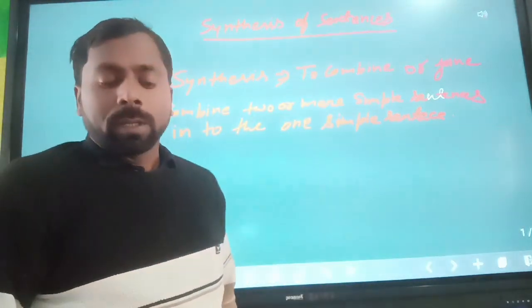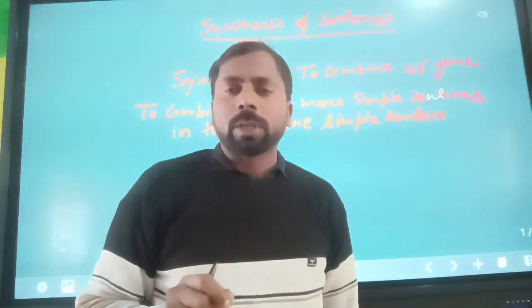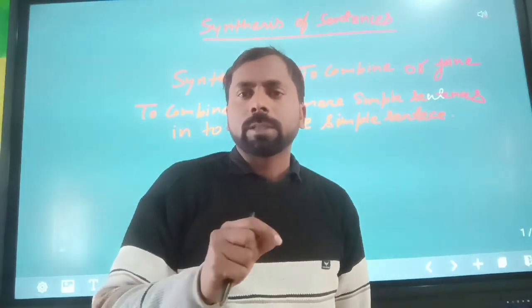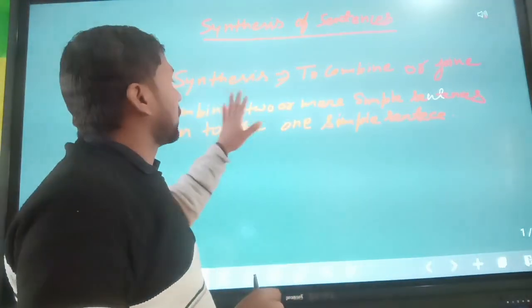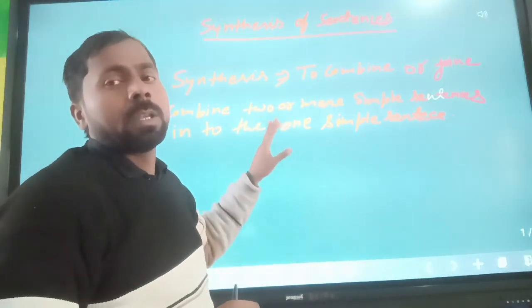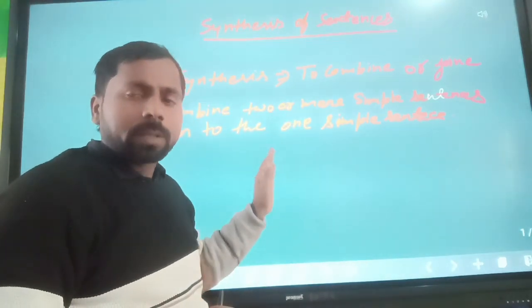When we combine two sentences and make one simple sentence, it is known as synthesis. It may not be a simple sentence; it may be combined into a compound sentence or complex sentence.